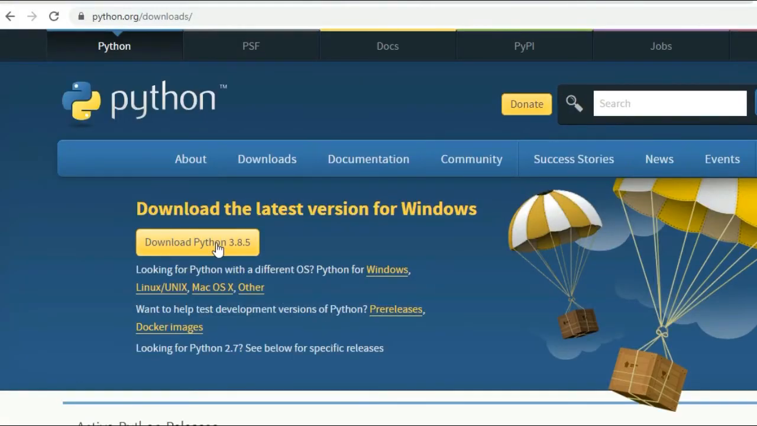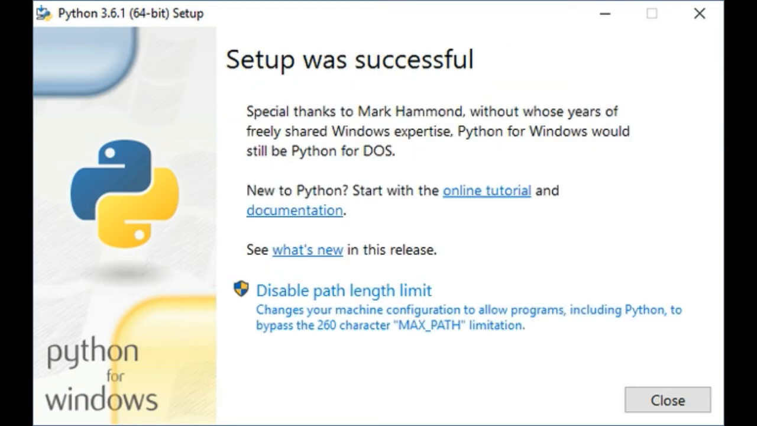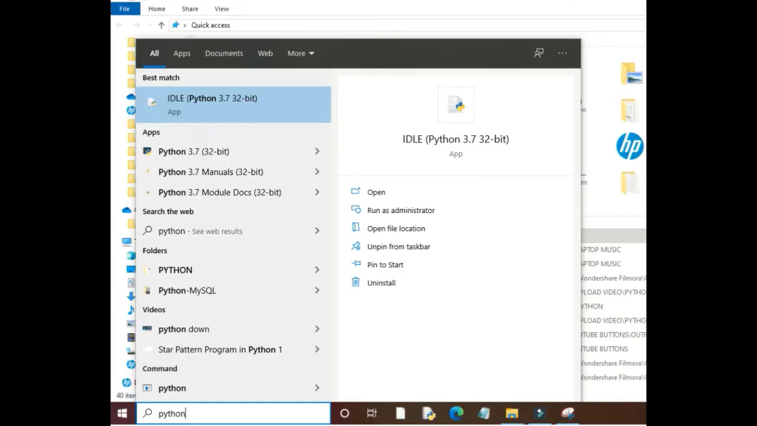Okay, so first of all, download the Python IDE from www.python.org. Download the latest version of Python. After downloading Python, install Python on your computer system. Now click on the Next button. A new dialog box will appear. Now the setup is successful. After installing Python, open the Python IDE.